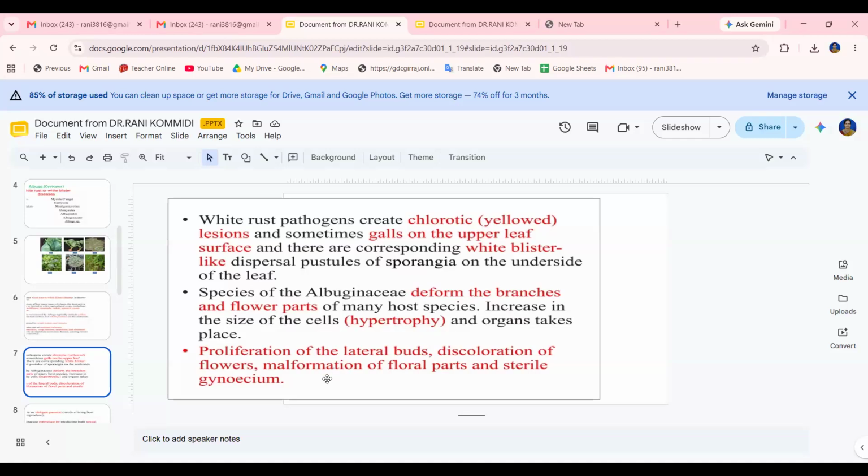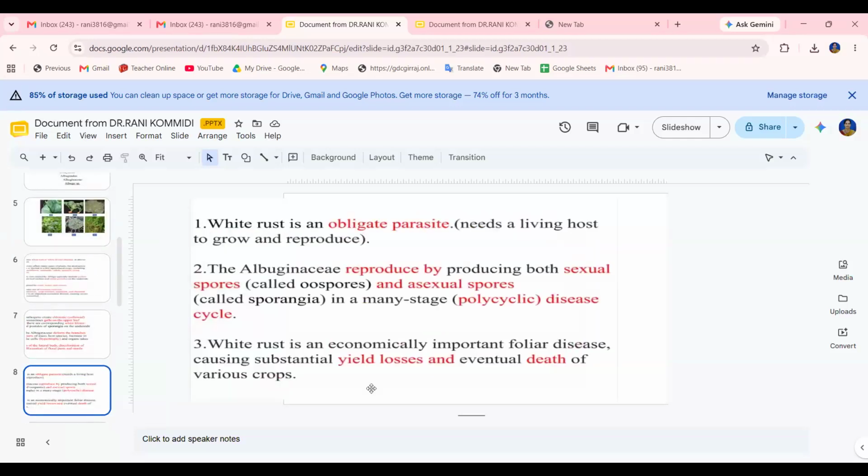So in the infected portion of this fungus, there is proliferation of lateral buds, discoloration of the flowers, malformation of the floral parts and some sterile gynoecium also. So this white rust is an obligate parasite.